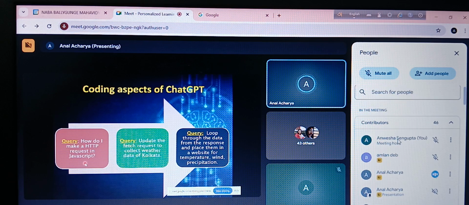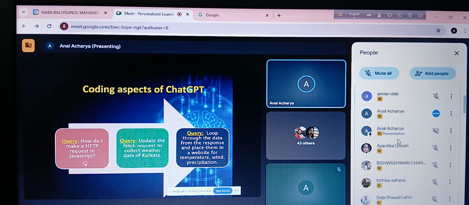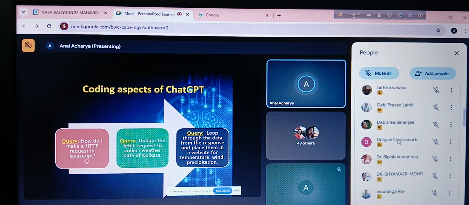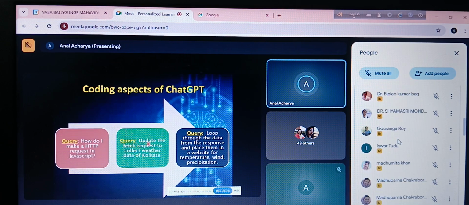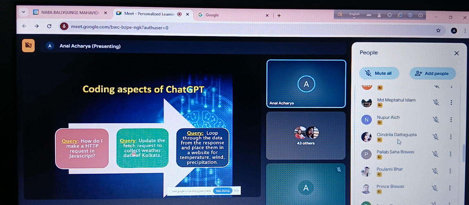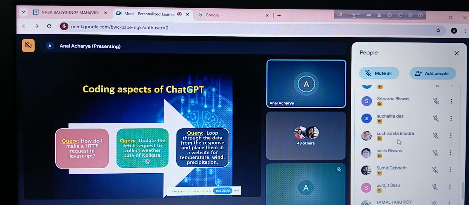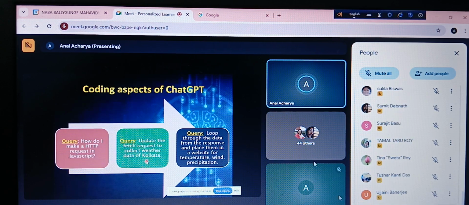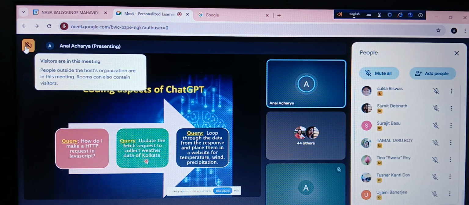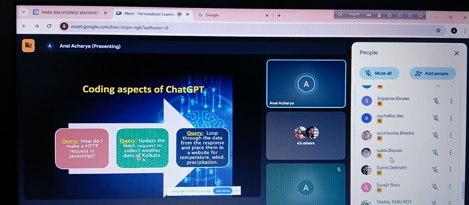If I put this in the ChatGPT bar, it will give me the reply. Another query could be, update the fetch request to collect weather data of Kolkata. This will create a certain form of input: the weather data, meaning the maximum temperature, the minimum temperature, whether there has been any rain, the sunrise time, the sunset time. All these things we can input.